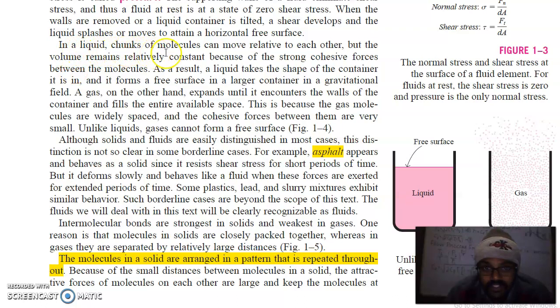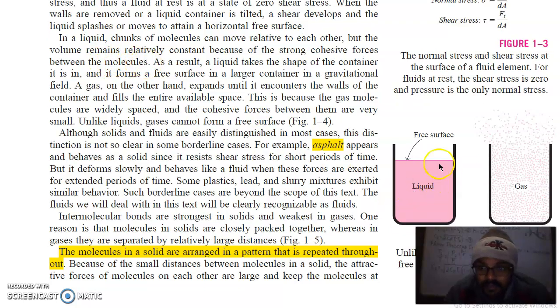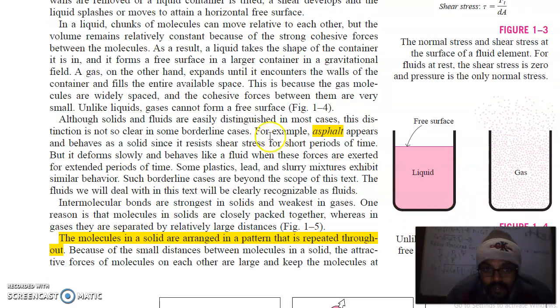In a liquid, chunks of molecules can move relative to each other, but the volume remains relatively constant because of the strong cohesive forces between the molecules. So you can see here, this is your container, this is your free space. The liquid takes the container shape in the gravitational field. A gas, on the other hand, expands until it encounters the wall of the container and fills the entire available space. This is because the gas molecules are very widely spaced and the cohesive forces between them are very small. Unlike liquids, gases cannot form a free surface.